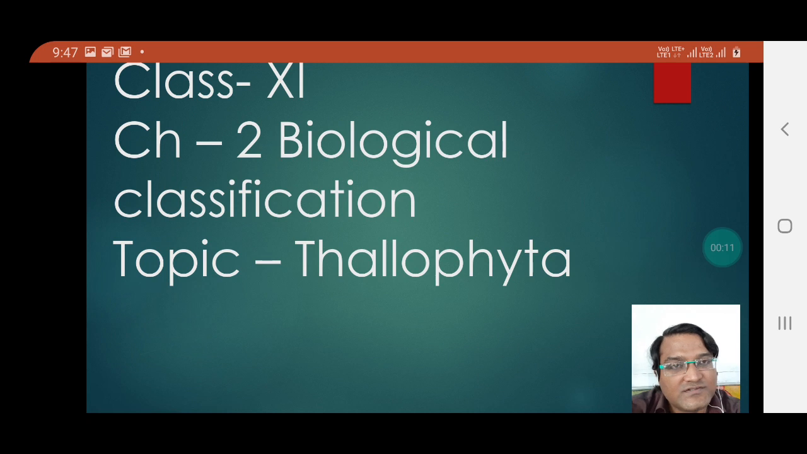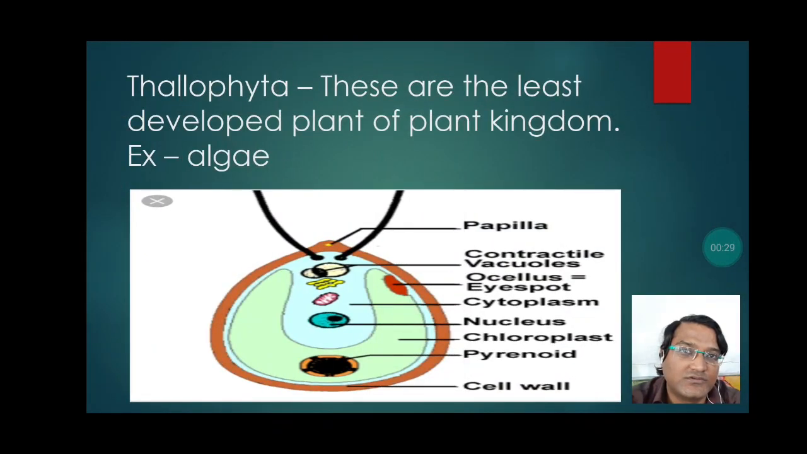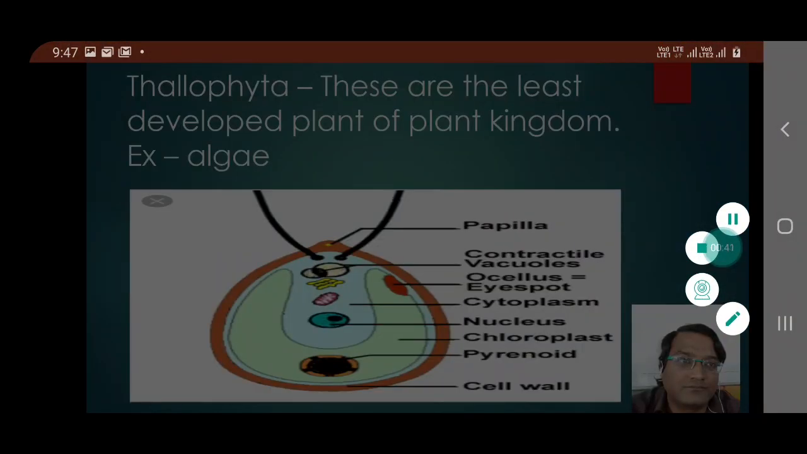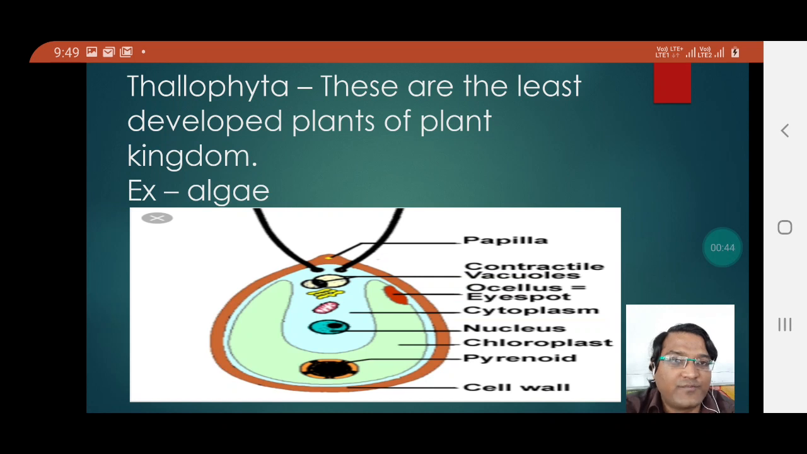Today we are going to discuss the topic Thallophyta from chapter 2, biological classification. Thallophyta. These are the least developed plants of the plant kingdom. Example, algae.